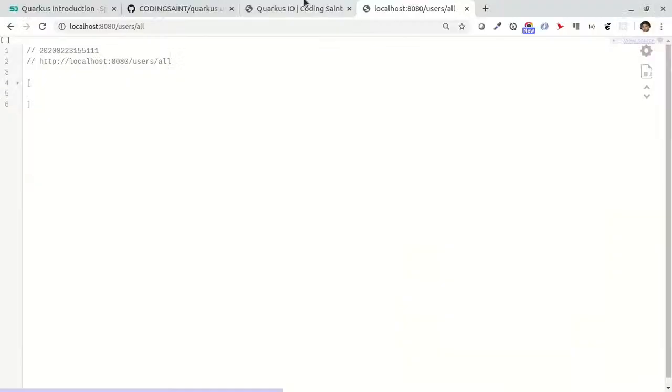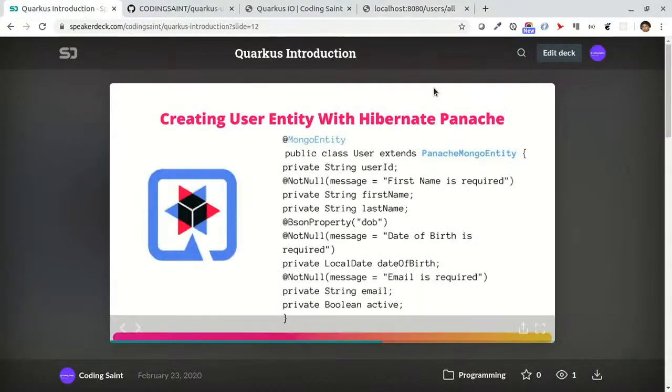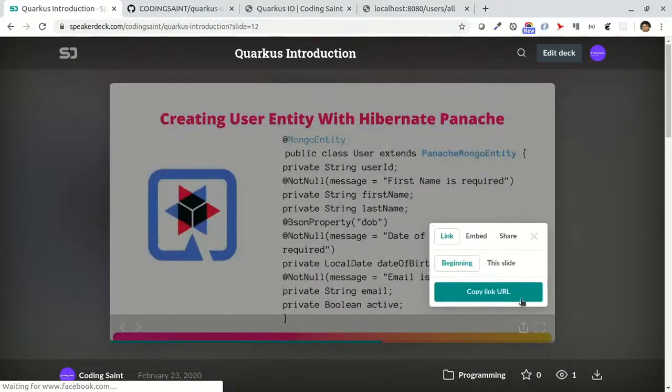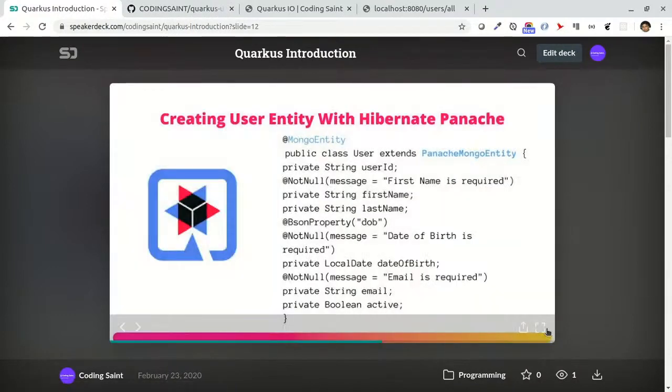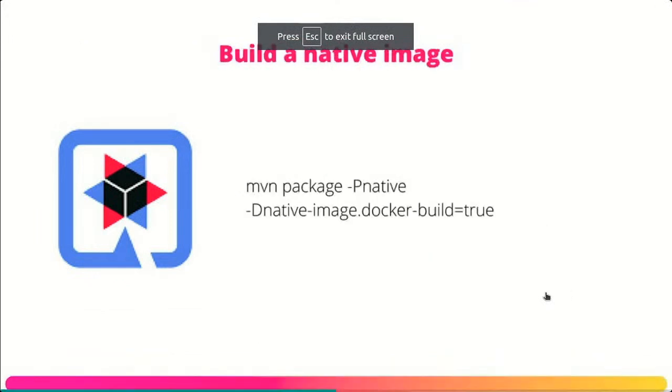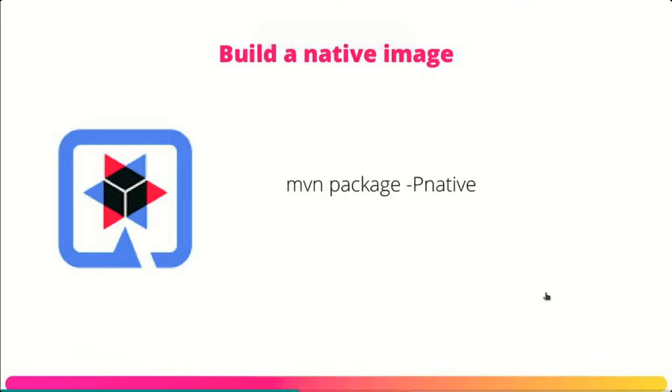So if I go back to this particular presentation which we were referring to for building a native image, this is the command which you can use to build a native image. I am running on a Linux laptop. So the native image which I build with this particular command will be built as per my laptop, which has an AMD A9 2-core processor.